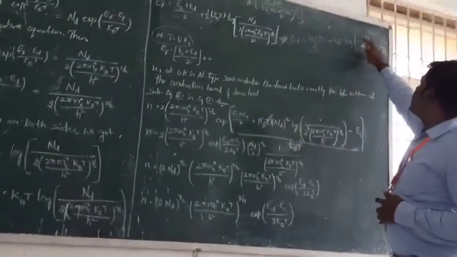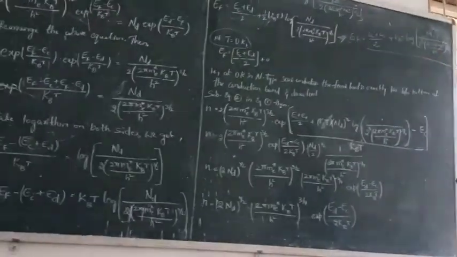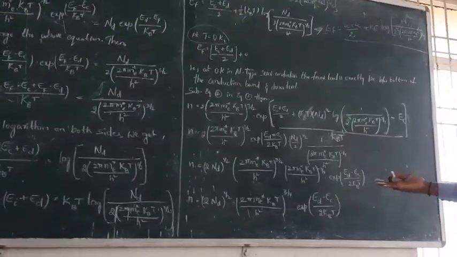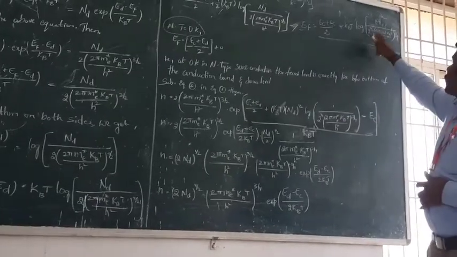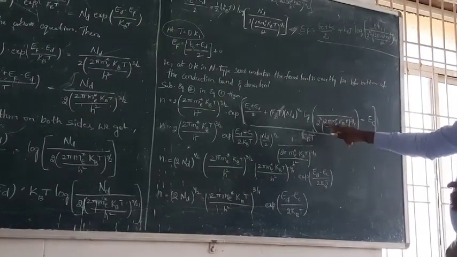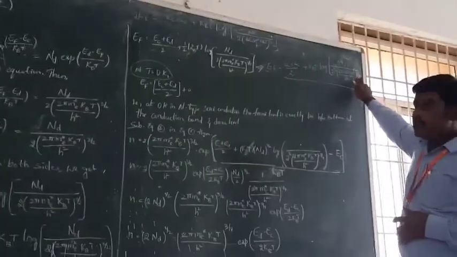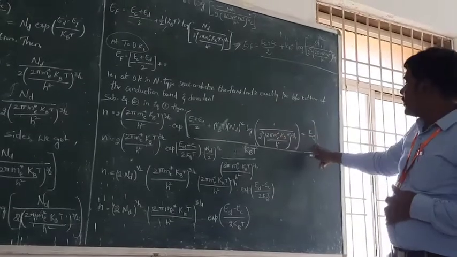So this function is substituted in this equation: E_C plus E_D by 2 plus k_B T log of N_d power 1 by 2 by 2 power 1 by 2 times (2 pi m_e* k_B T by h square) power 3 by 4, minus the last term E_C.